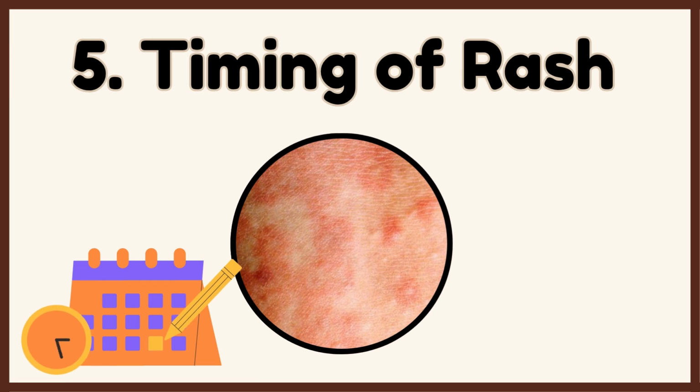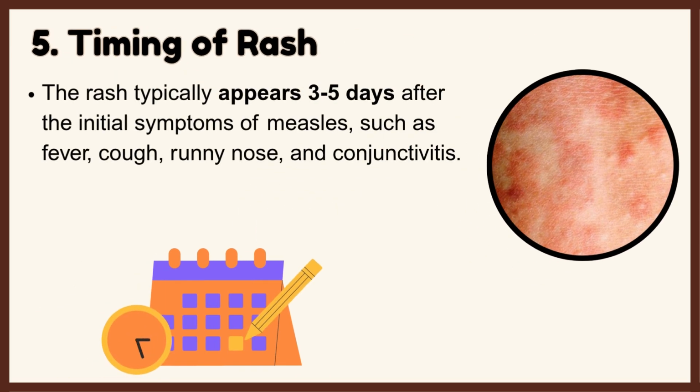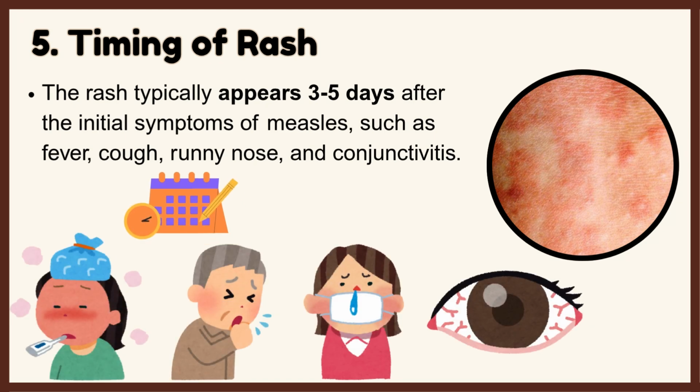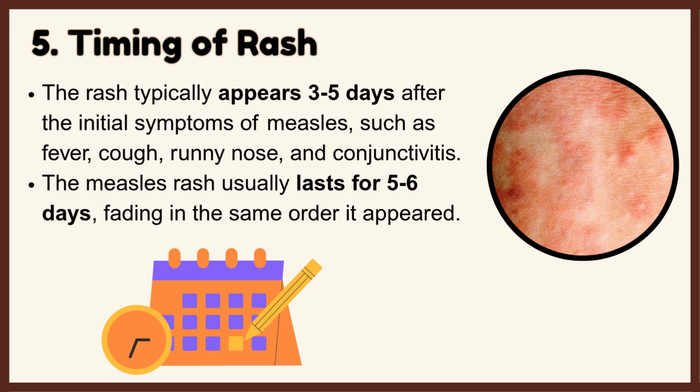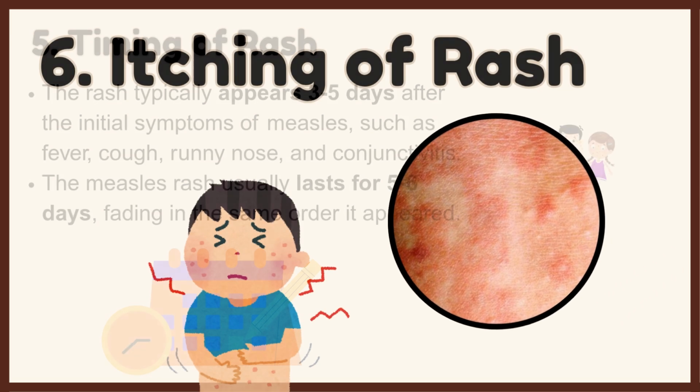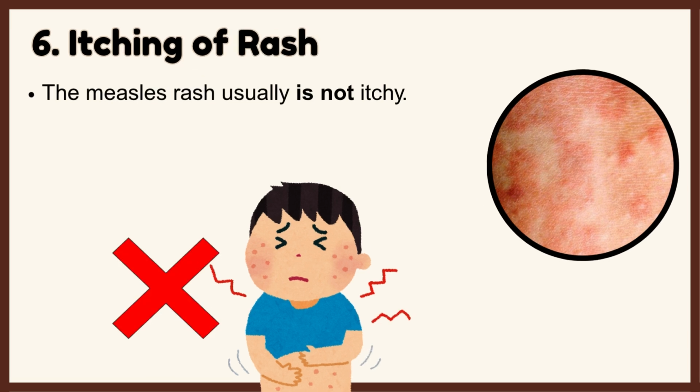Timing of rash. The rash typically appears 3 to 5 days after the initial symptoms of measles, such as fever, cough, runny nose, and conjunctivitis. The measles rash usually lasts for 5 to 6 days, fading in the same order it appeared. Itching of rash. The measles rash usually is not itchy.